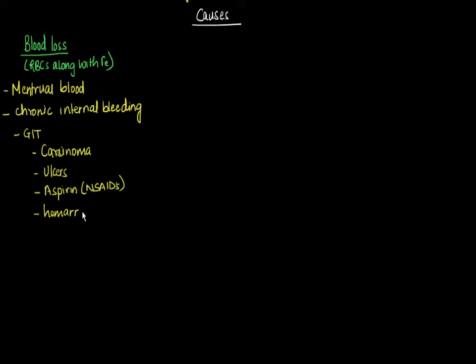Hemorrhoids can also be the source of blood loss. Other than that, parasitic infestation may also result in inflammation and chronic internal bleeding. So these are the common reasons of blood loss that may result in iron deficiency. Now, other than the blood loss, what else could cause iron deficiency? Of course, you guessed it right, decreased iron intake.